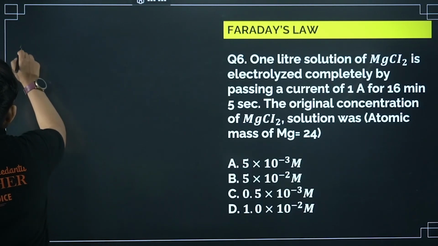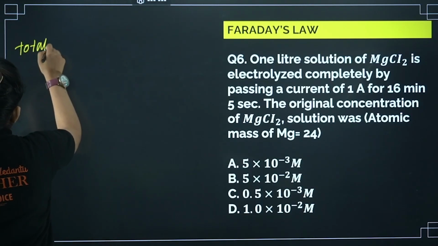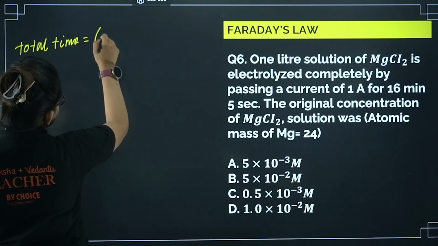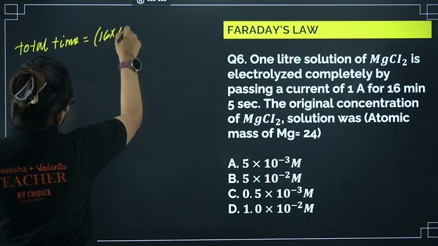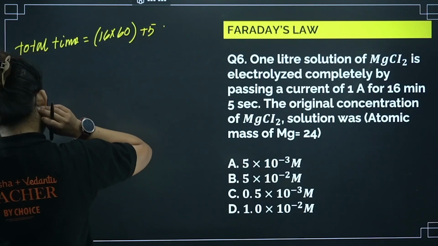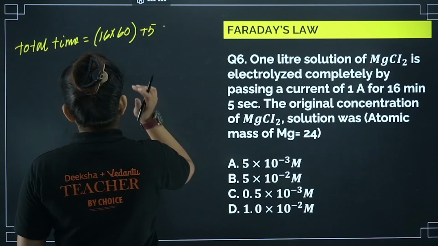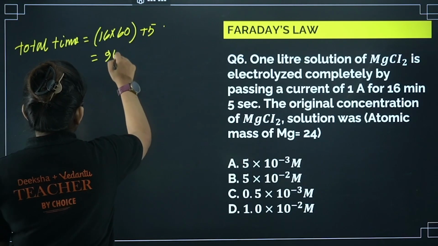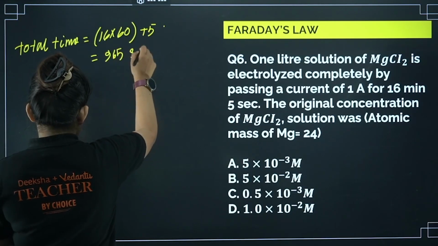So total time at first we calculate in seconds. So total time is something like 16 into 60 plus 5, right? So if you calculate, this will come as 960 plus 5, that is 965. So 965 seconds it is coming.